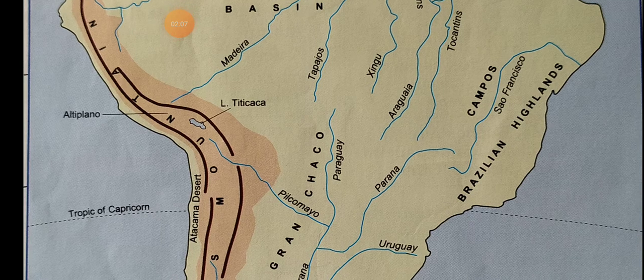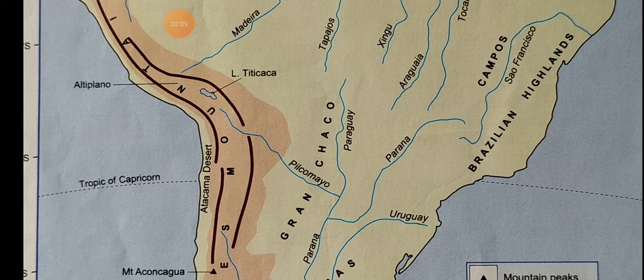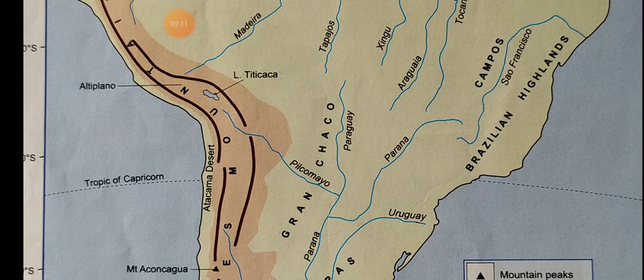And here we can see the Central Plains. The Central Plains consist of large river basins between the Andes and the highlands to the east. The largest basin is that of the Amazon, which rises in the Andes and flows to the Atlantic Ocean over a distance of about 6,400 kilometers.